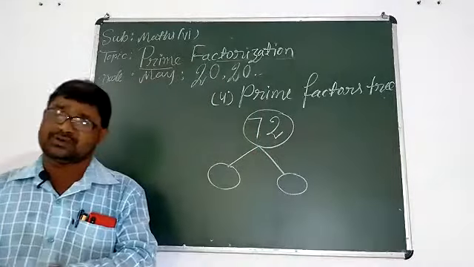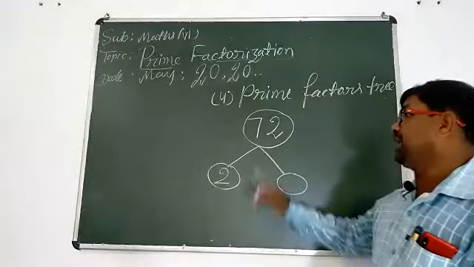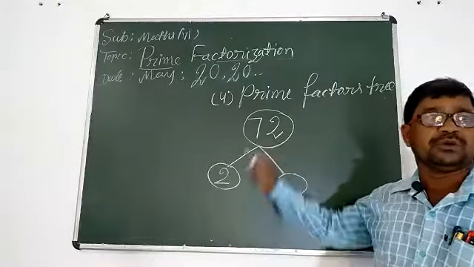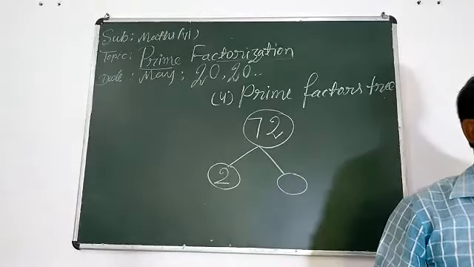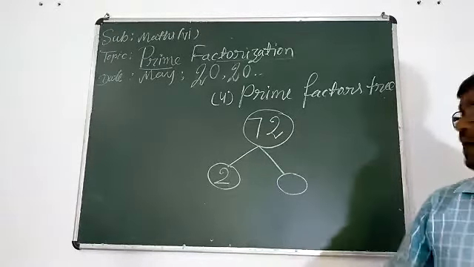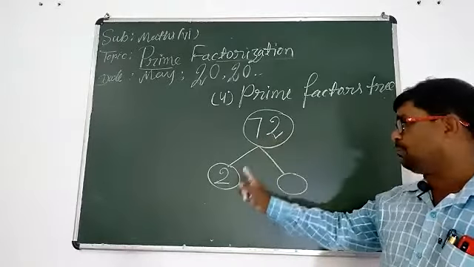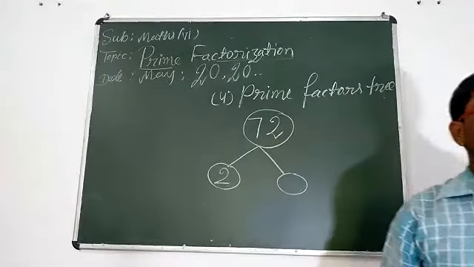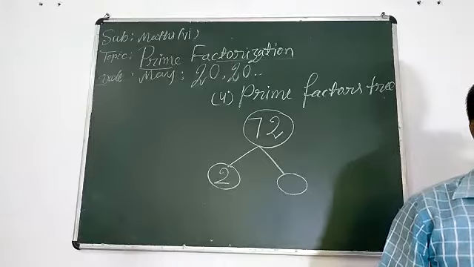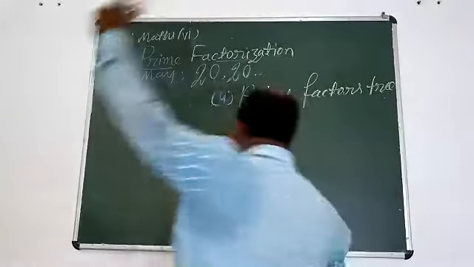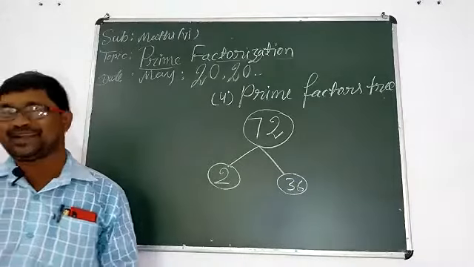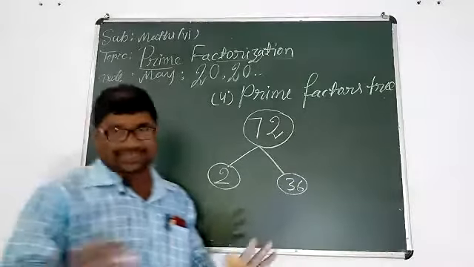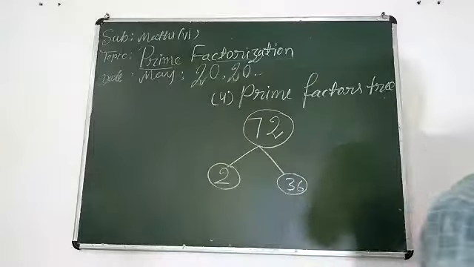Now we think, after dividing 72 by 2, what number will we get? 36. So we write here 36. Understood?